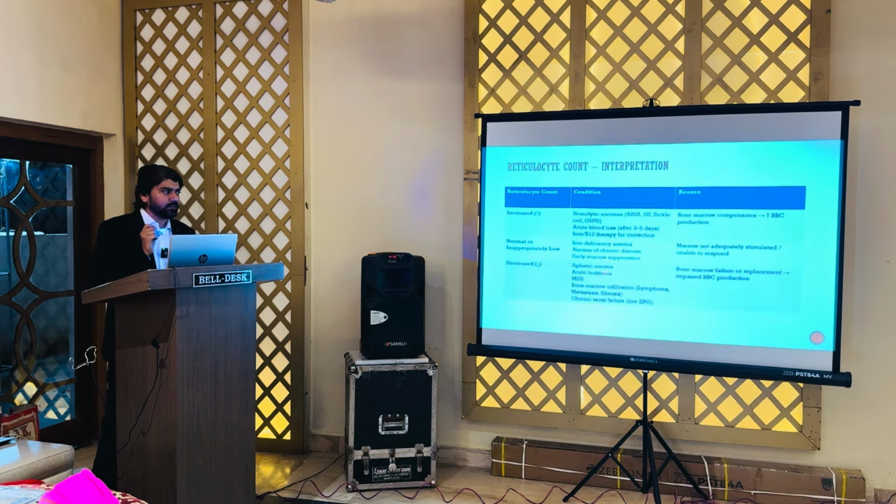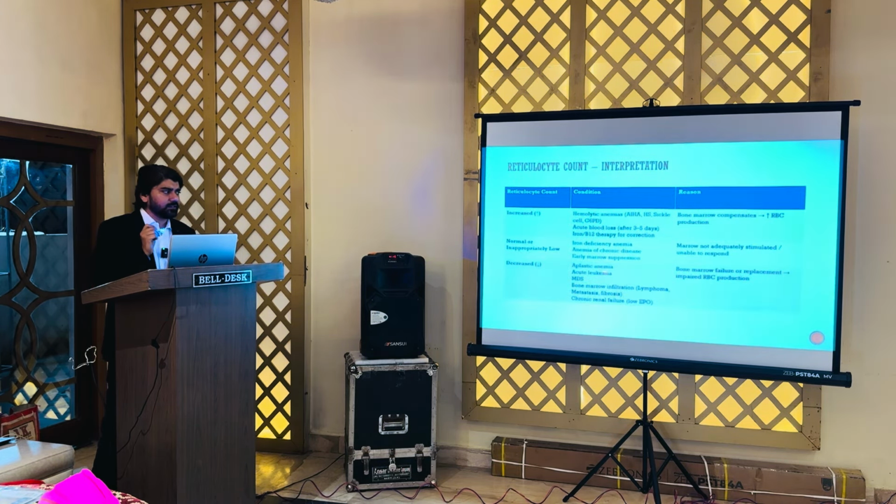Then myelodysplastic syndromes, then bone marrow infiltration disorders like lymphomas, metastasis, fibrosis, and CKD, because the erythropoietin level is low. As we know, the kidneys produce the erythropoietin hormone, and if the kidney is not functioning properly, the erythropoietin hormone is also hampered. So erythropoietin will not act upon the bone marrow and the reticulocyte count will decrease.